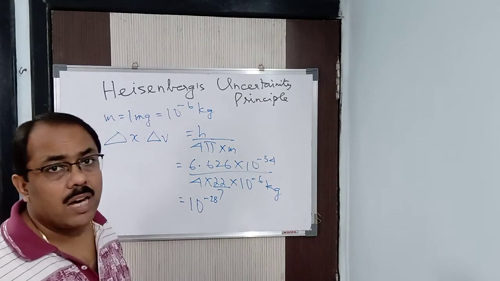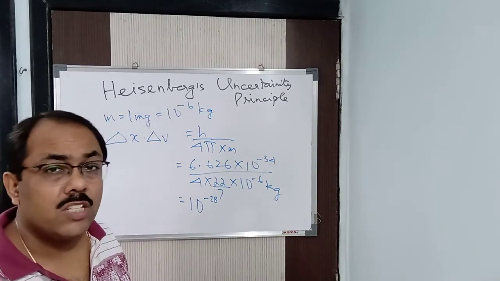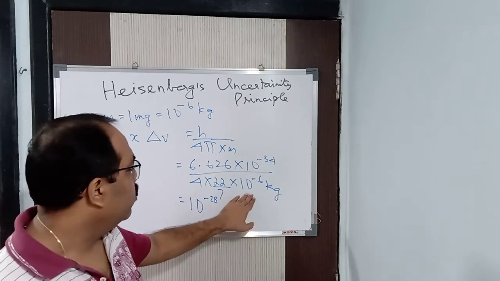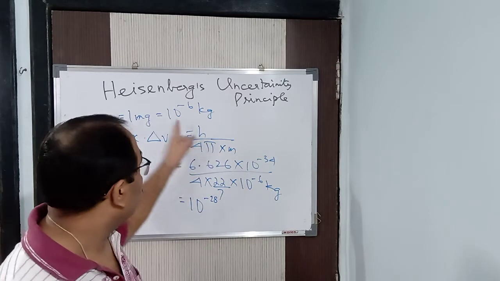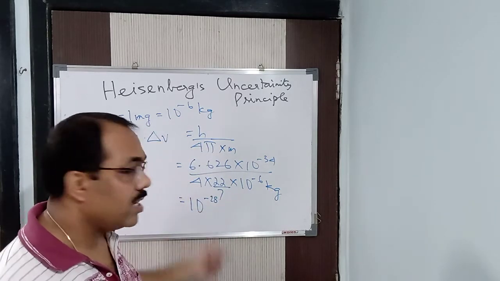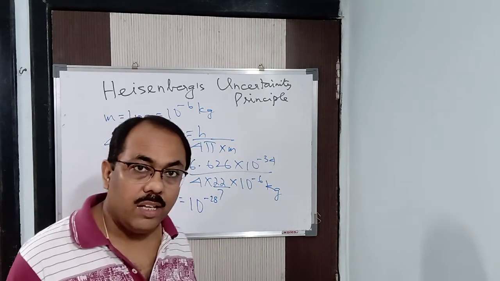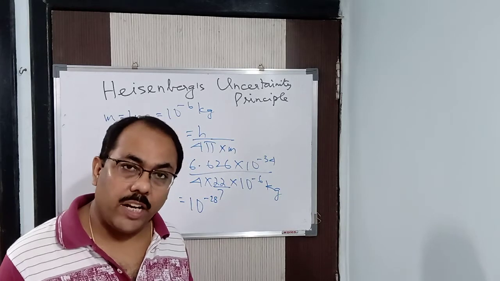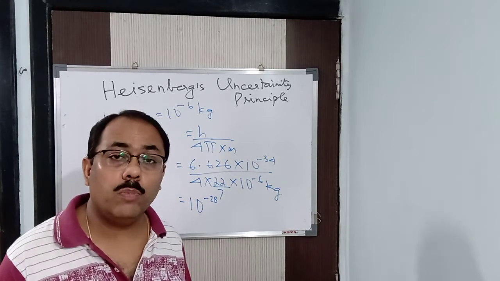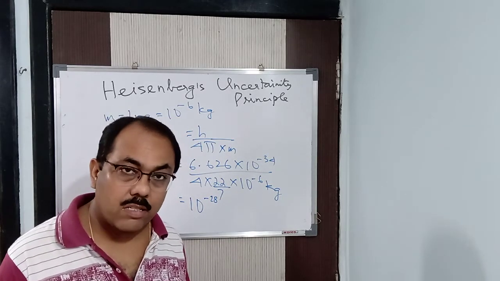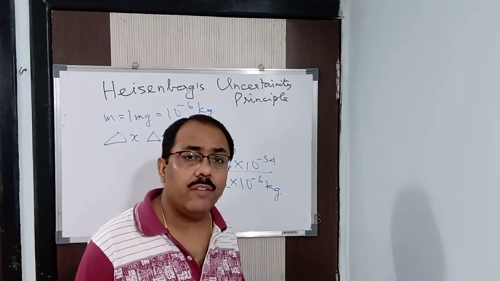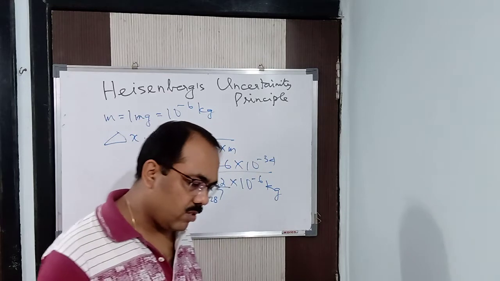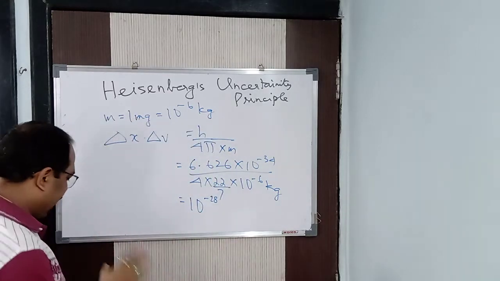And you know that mass is not 1 milligram, it is much greater than 1 milligram, so you can understand how much smaller it will be. In day-to-day life, to determine a velocity of 10 to the power minus 28, practically, is it feasible? No, because the value is extremely small. Hence it is quite negligible.